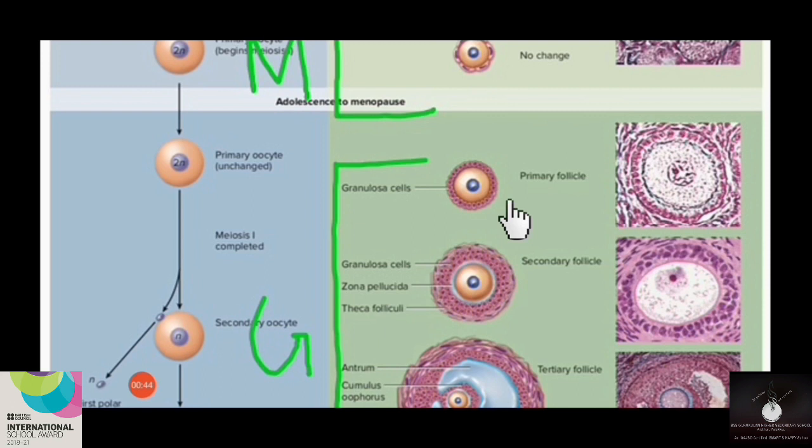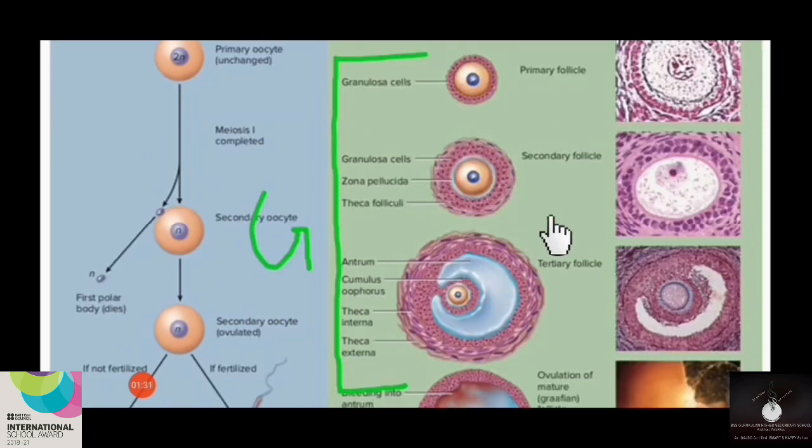Gradually, the primary follicle will change into a secondary follicle by the addition of more granulosa layers around the primary oocyte. In addition to this, a theca layer will also form around the granulosa layer. So what is the feature of the secondary follicle? It may contain more layers of granulosa cells around the primary oocyte, and a theca layer can be found outside the granulosa layers. Actually, this theca layer is formed from the connective tissue layer of the ovary.